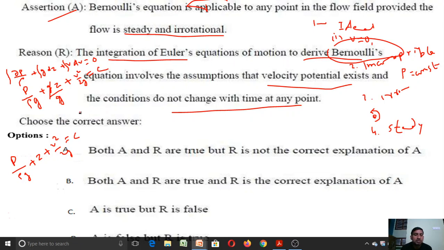This is correct. So if you check the options here, both A and R are true, but R is not a correct explanation of A. But here R is correct explanation of A. So this option is wrong. If you choose the second option, both A and R are true, and R is correct explanation of A. So this is correct. So option B is correct for this question, right?